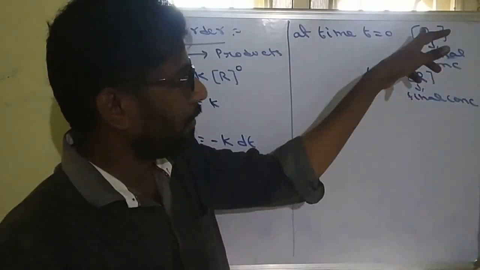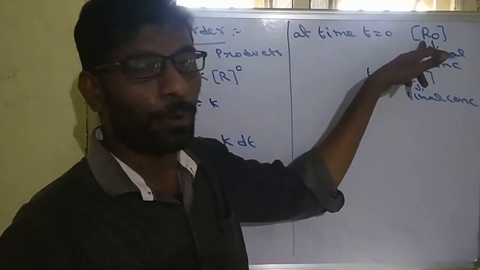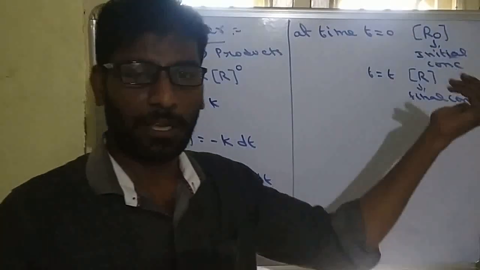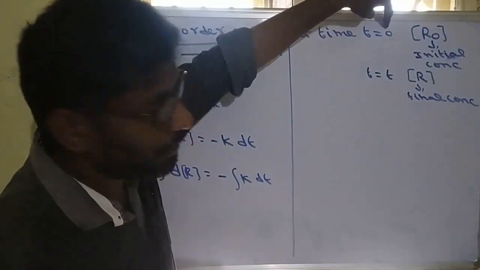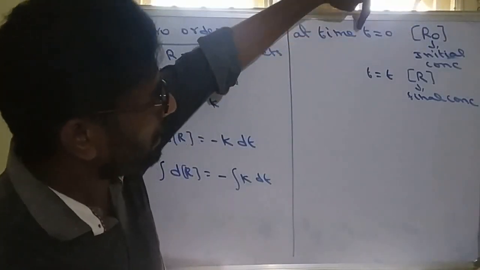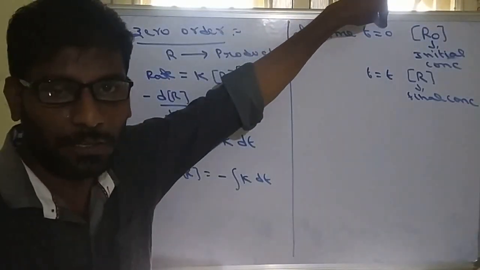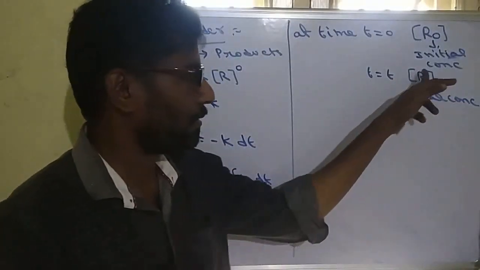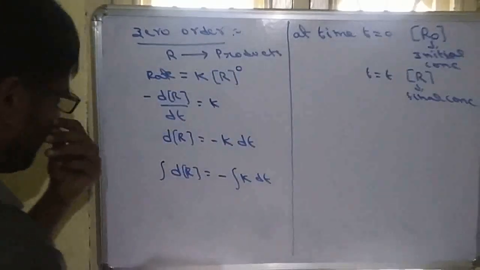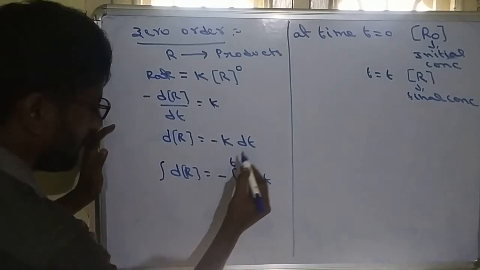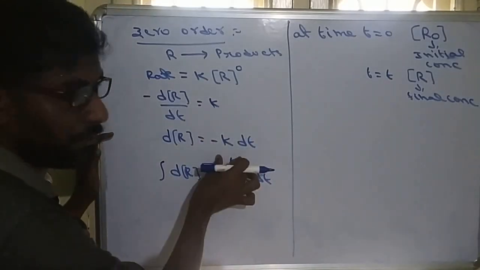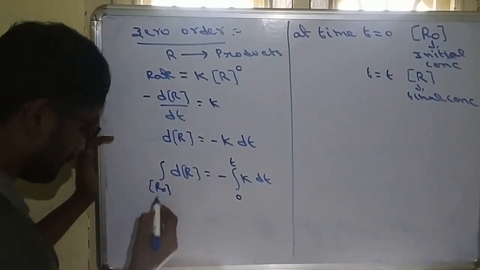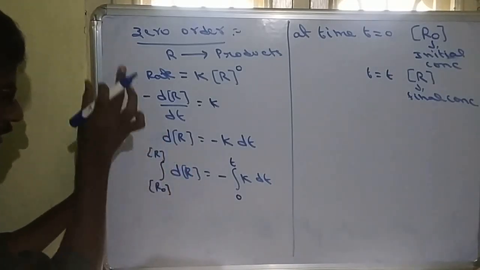In some books, in place of R0 and R, they can give A0 and A. So both are the same. Any symbol we can use, R0 and R or A0 and A. So R0 means initial concentration, because at time equal to 0 the reaction has not started. The final one and the initial one are both the same, but we are taking it as R0. At time T, we are taking it as final R. Now we are integrating from time 0 to time t, from initial to after some time t. So at 0 time the concentration will be R0, this will be R. So from R0 to R we are doing it.